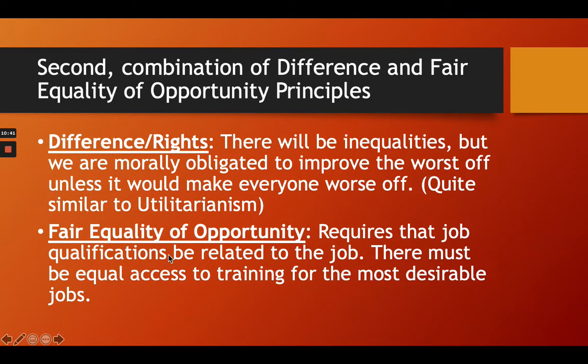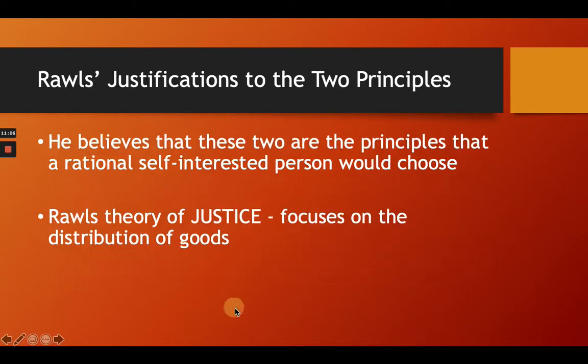It requires that job qualifications be related to the job itself. So if you're going for the post of manager, it must require qualifications related to the manager job. What about a cook? Likewise, that qualification must be related to the job scope of a cook. There must be equal access to training for the most desirable jobs. So these are the justifications for the two principles, because Rawls believes that these two are the principles that a rational, self-interested person would choose.